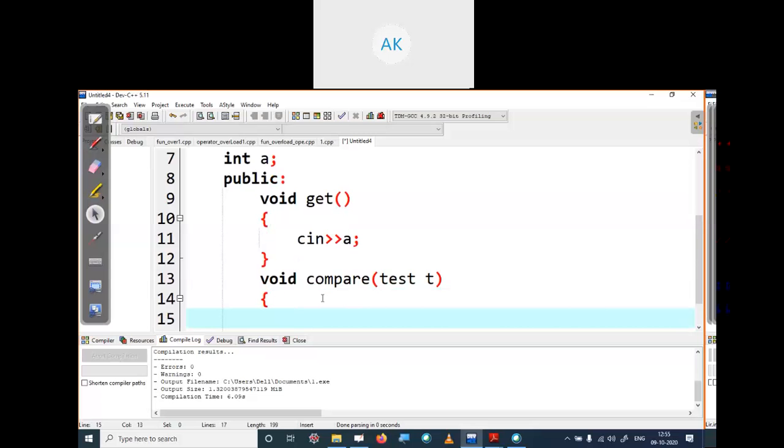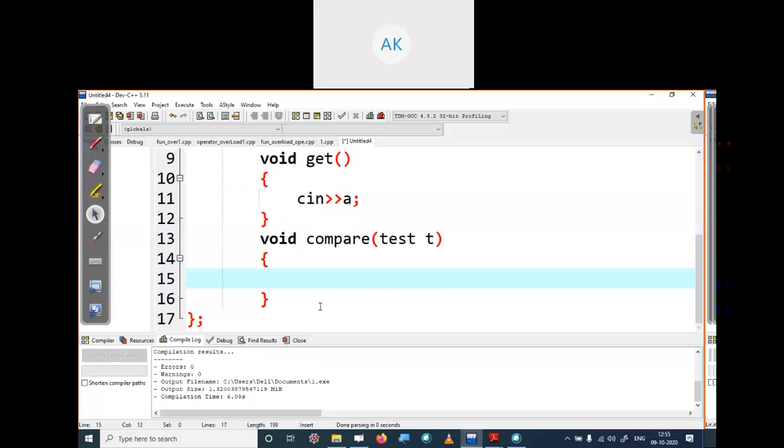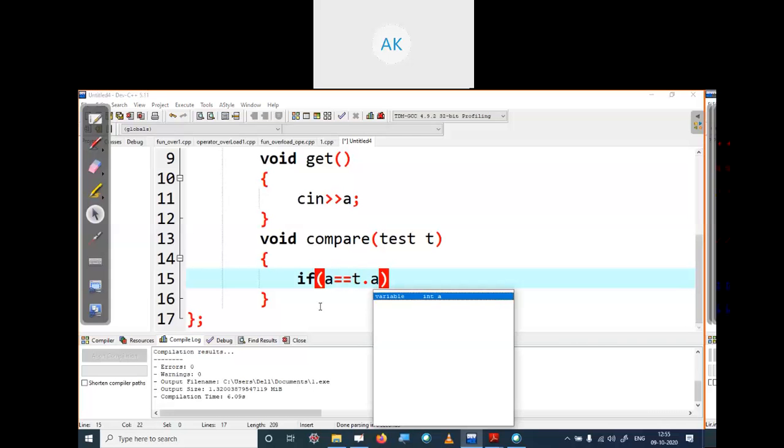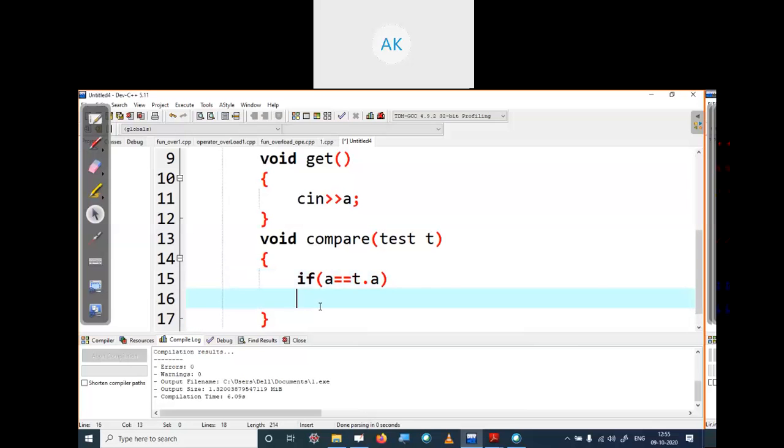Here it will compare: if the value of a equals the value of the calling object's a, then it will print cout objects are equal.